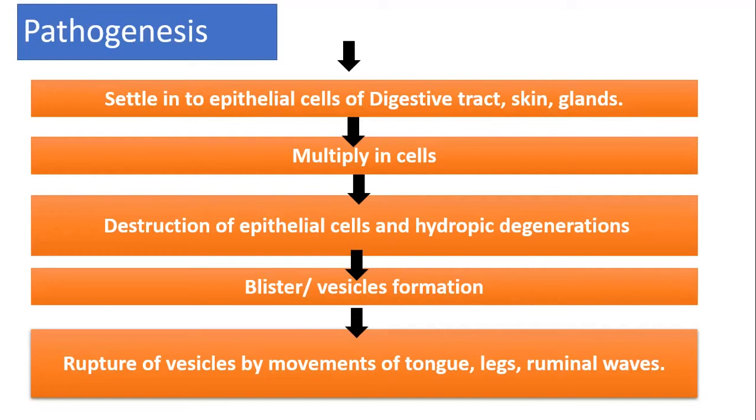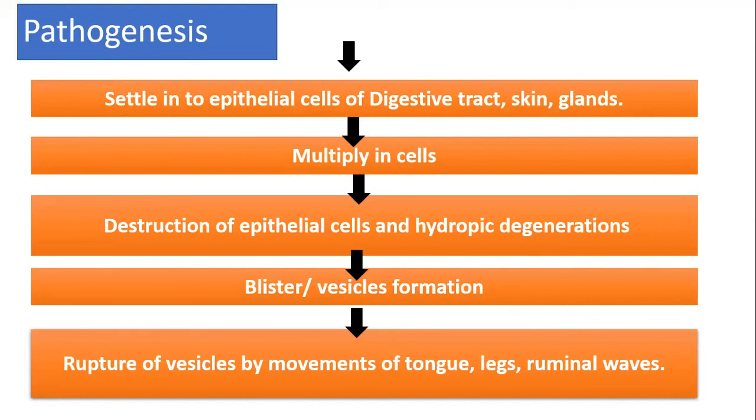After multiplying there, it causes destruction of epithelial cells and hydropic degeneration of the epithelial cells. That leads to the formation of blisters and vesicles. Then the vesicles rupture by the movements of the tongue or legs, and by ruminal waves.